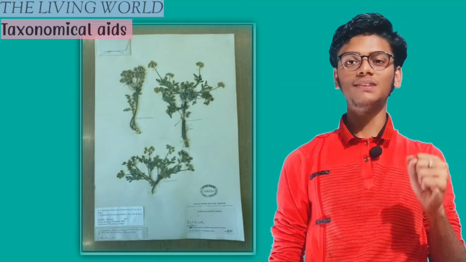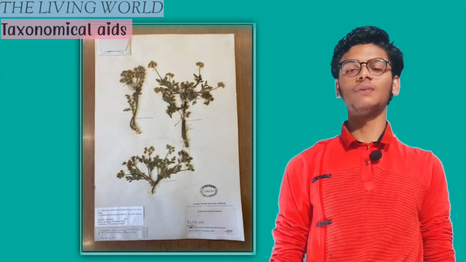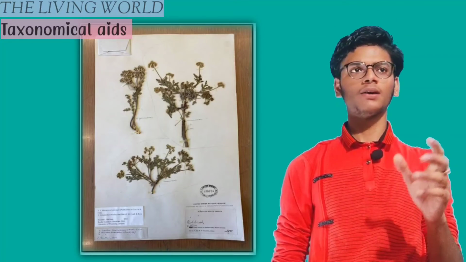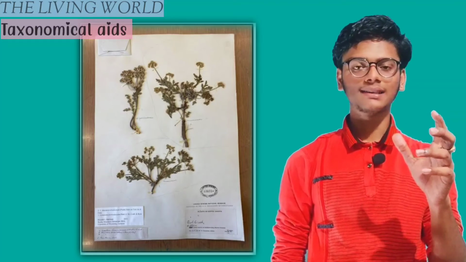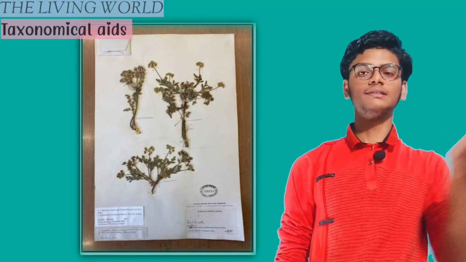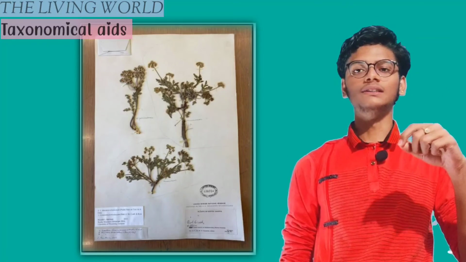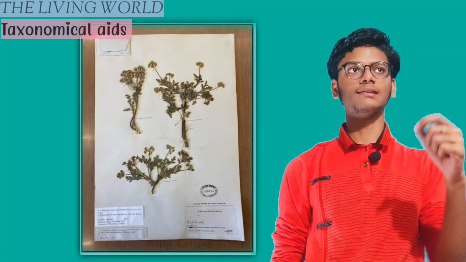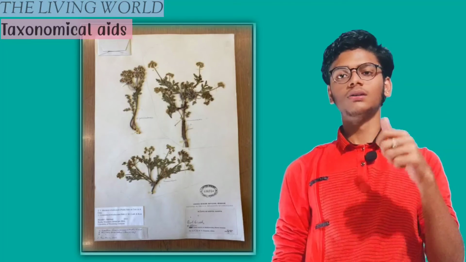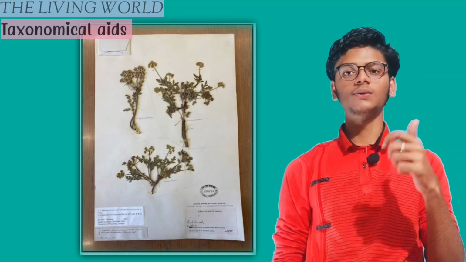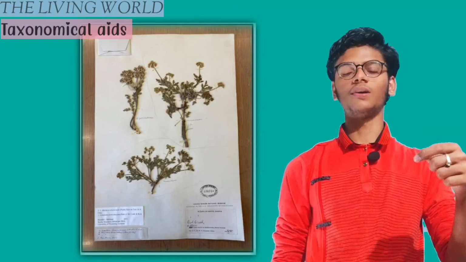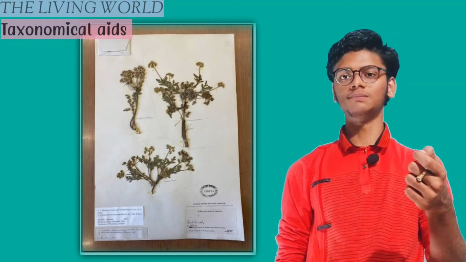So we have some techniques. The first one is herbarium, where we dry the plants and keep them on a sheet, and we write the information of the plant: where it was found, the scientist who found it, and what its name is.